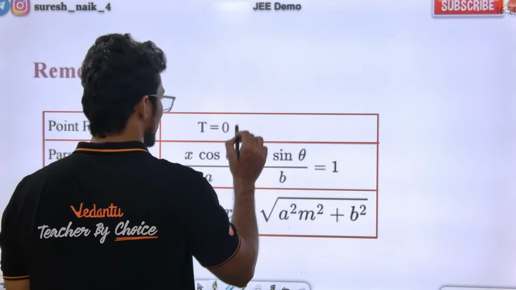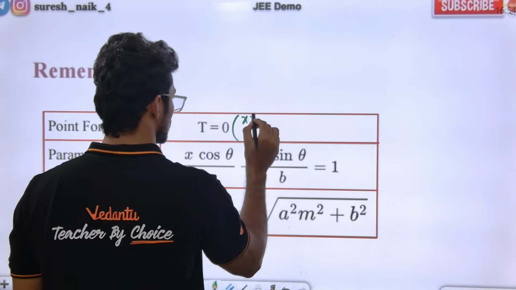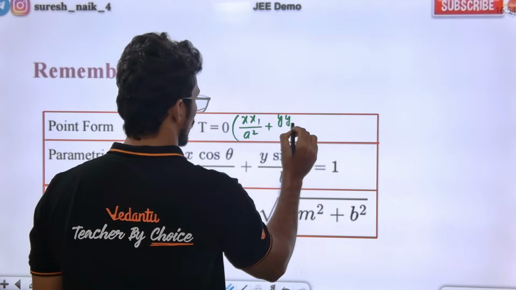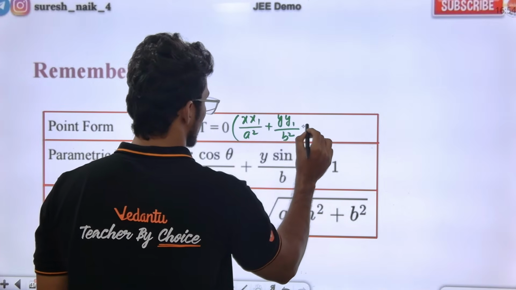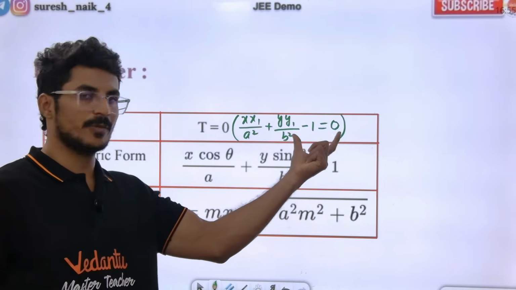Point form, what is point form? Basically xx1 by a square plus yy1 by b square minus 1 is equal to 0. T equals 0 means this.